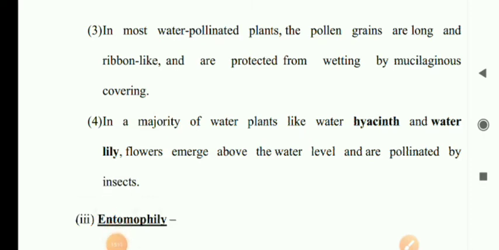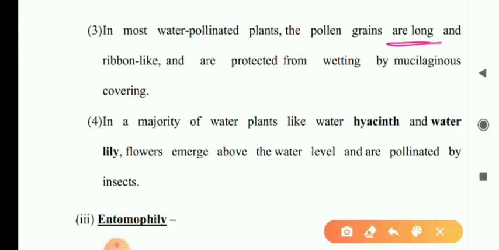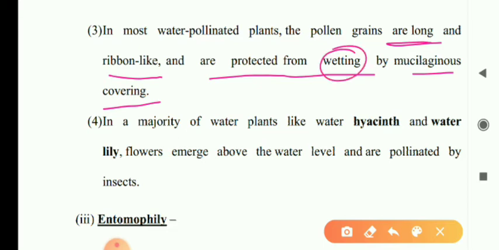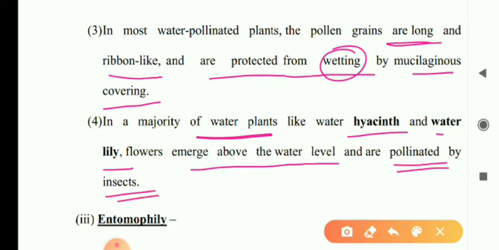In most water pollinated plants, pollen grains are long, ribbon-like, and protected by a mucilaginous covering to avoid wetting. In some aquatic plants like water hyacinth and water lily, flowers emerge above the water level and are pollinated by insects.